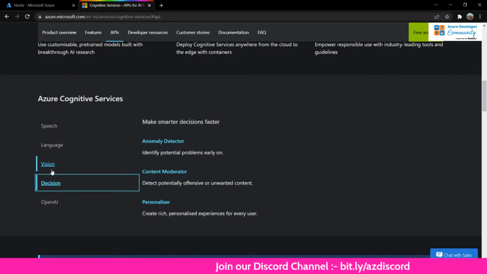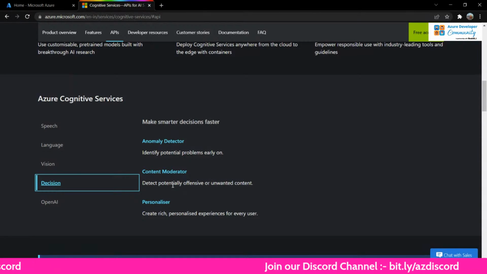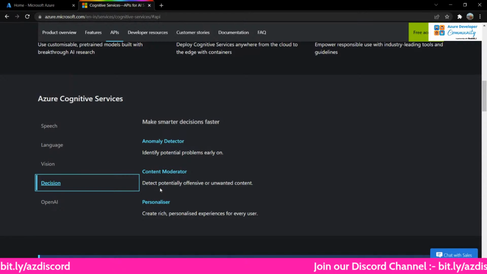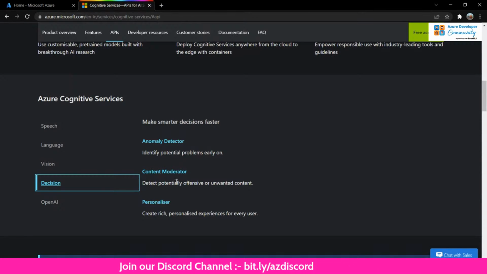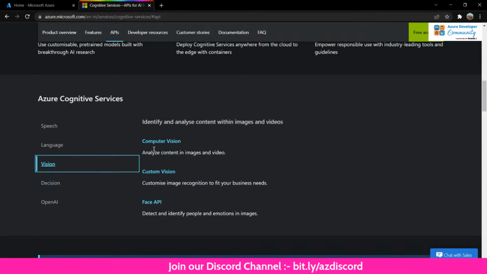And decision has anomaly detector. I know many of us who work with AI must be very familiar with this term. Content moderator is something like a project that we used to do, Twitter sentiment analysis and stuff, so you can do it using the moderator here. If there is any offensive language, it will search it for you and tell you, yes, this is offensive, you cannot use it. And then there is personalizer, and you can create a personal experience for every user. That is again a great thing you have to explore.